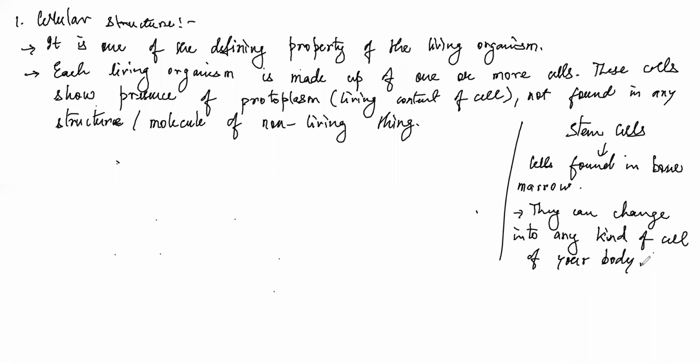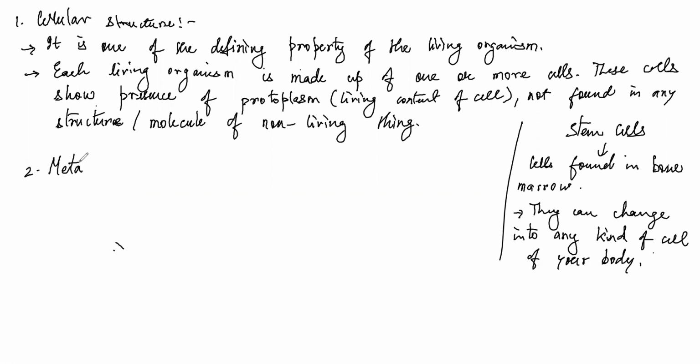So this is all about stem cells. We can talk about stem cells in some other doubt classes. Right now we are focused on the chapter, so let's discuss the second point of the characteristics of living organisms, which was metabolism, right? So let's discuss metabolism.